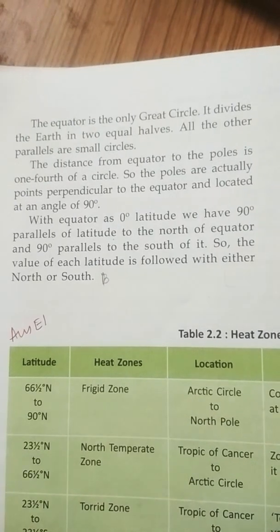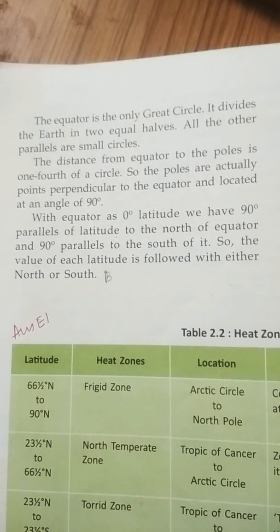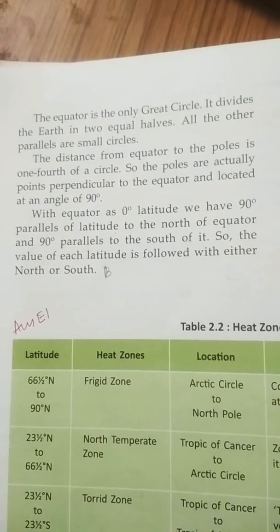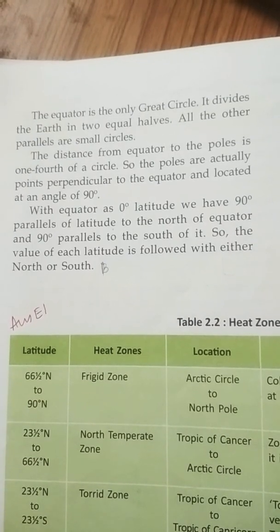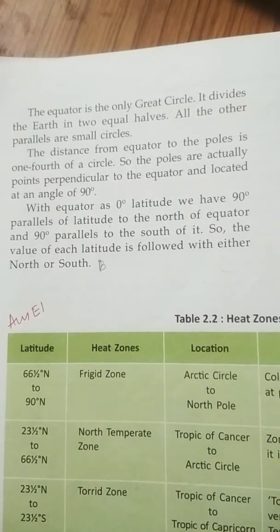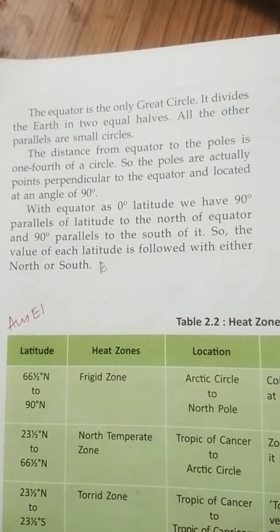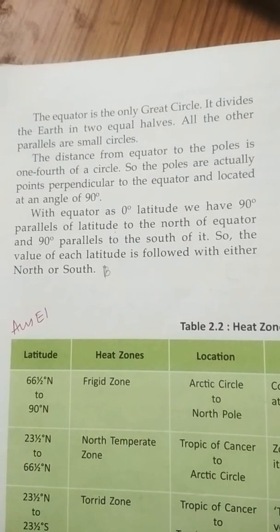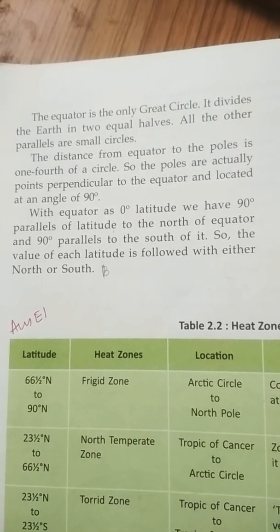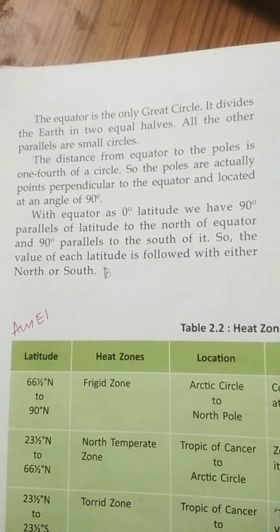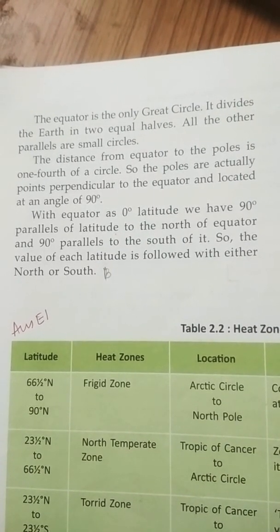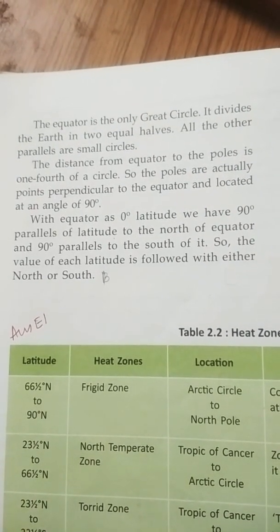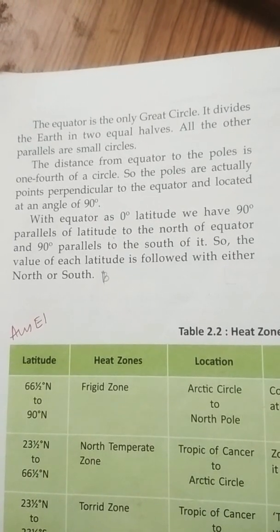Now they are talking about how the equator is the only great circle. It divides the Earth into two equal halves. All the other parallels are small circles. The distance from the equator to the poles is 1/4 of a circle. So the poles are actually points perpendicular to the equator, located at an angle of 90 degrees. With the equator at 0 degrees latitude, we have 90 degrees of parallels of latitude to the north of the equator and 90 degrees to the south of it. So the value of each latitude is followed by either north or south.